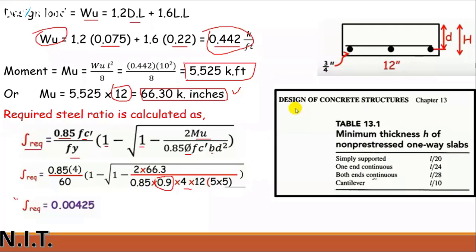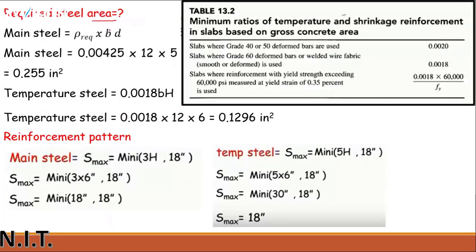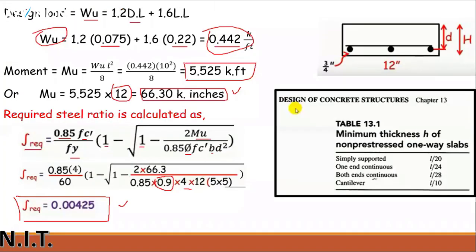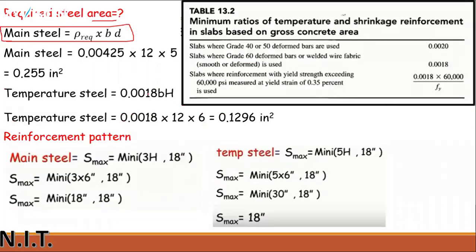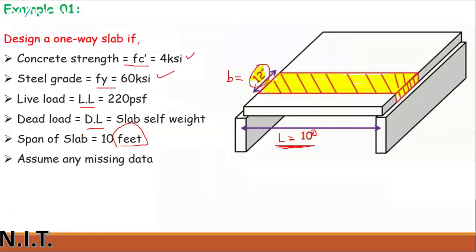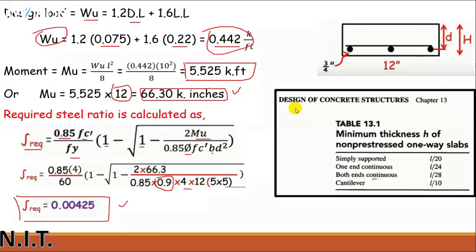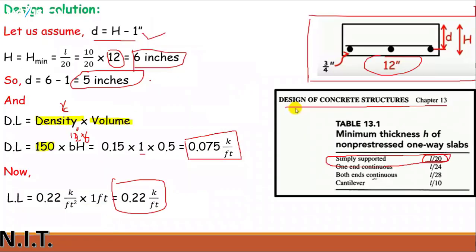You will get the answer of rho required, that is equal to 0.00425. If you have the value of the rho steel ratio, then we can calculate the area of steel. Area of steel can be calculated by this formula, the main reinforcement formula which we have used for the beam design too, that is rho multiplied by bd. Rho value is 0.00425, which is available here. The b value is 12 inches, which is given in this question, and the d value, which we have calculated, is equal to 5 inches.